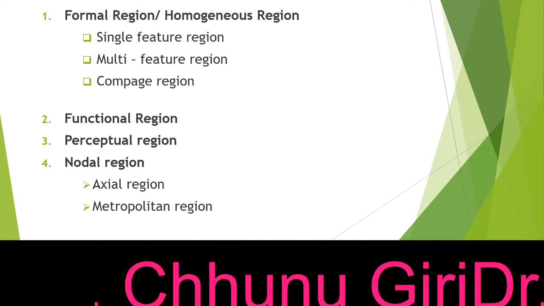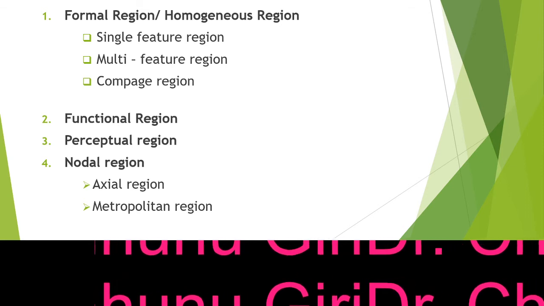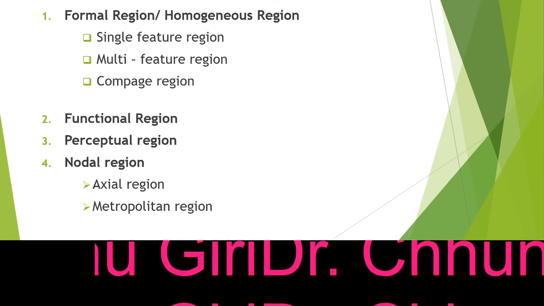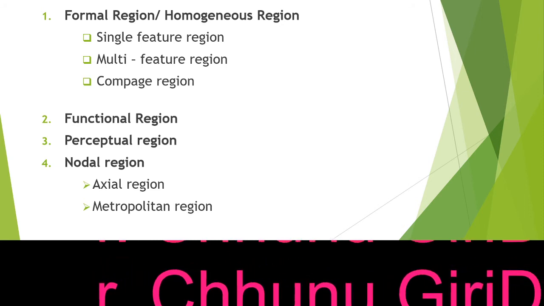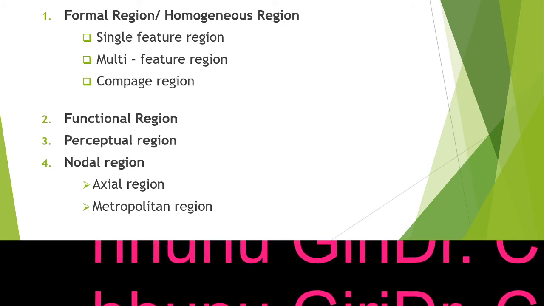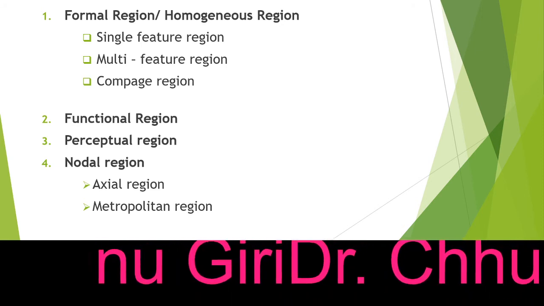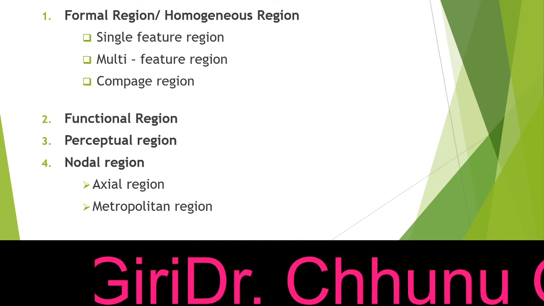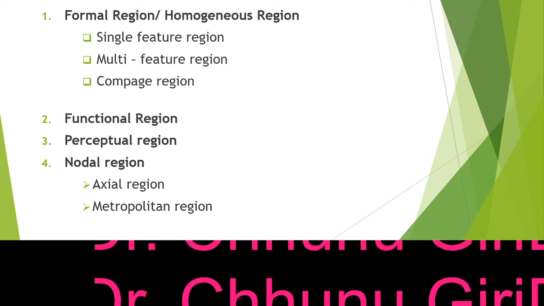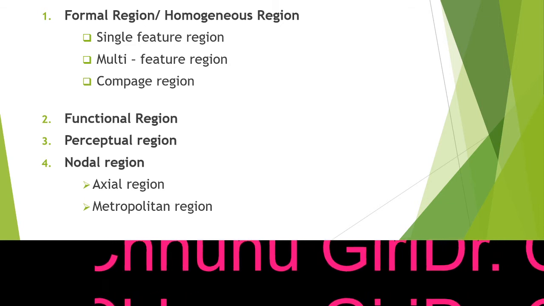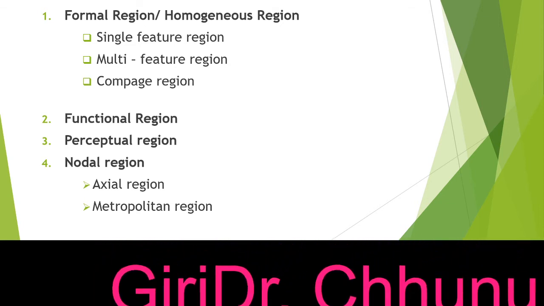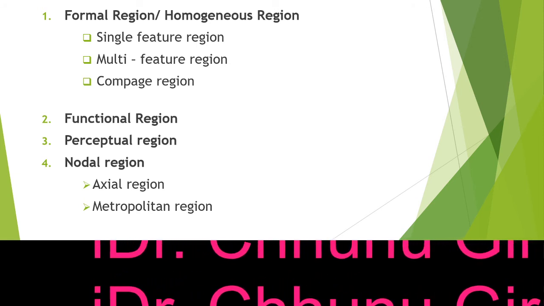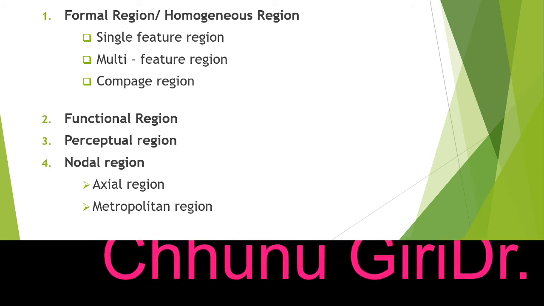Otherwise, when we divide a larger section of the area into different small parts, different regions, at that time we take into account the function provided by that particular area. What is the function that area is providing? Based on that, we divide the region into functional regions. Understood? Third one is perceptual region.